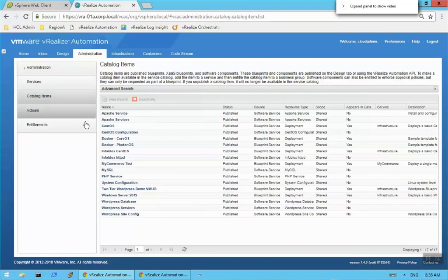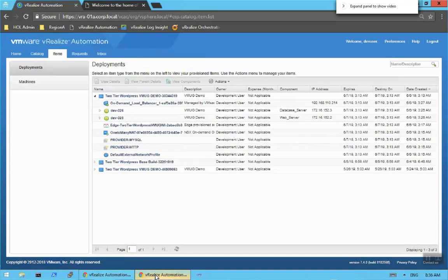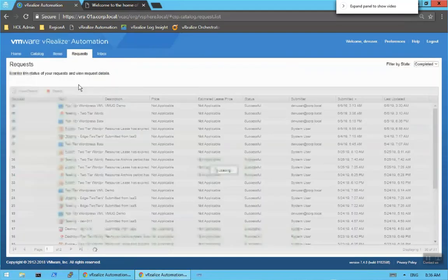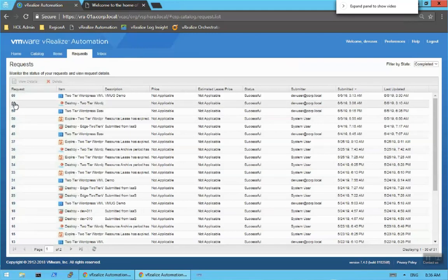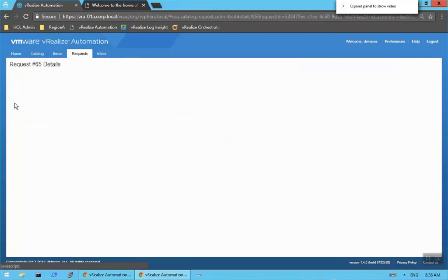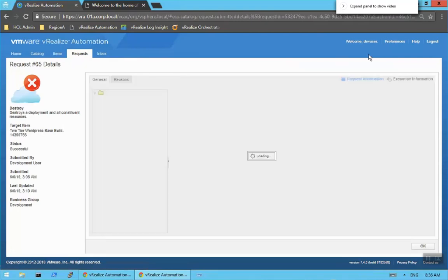And then the other thing, while we're waiting for this screen to refresh, let's talk about the decommissioning process. I believe I decommissioned as the dev user. Let's come over here to requests, and here we see a destroy. This is one that I did, and this one was successful.